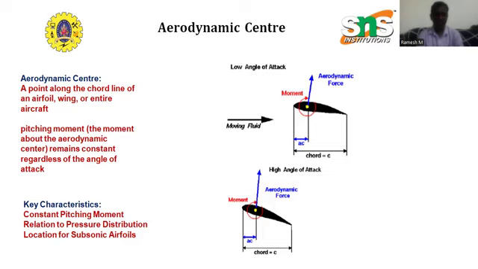With respect to the wing design, the wing mounted engines, control surfaces, and payloads must be placed considering the aerodynamic center to maintain balance and stability. Simplification analysis here, using the aerodynamic center simplifies the calculation of moments, as it eliminates the need to account for the varying pitching moment due to the angle of attack.